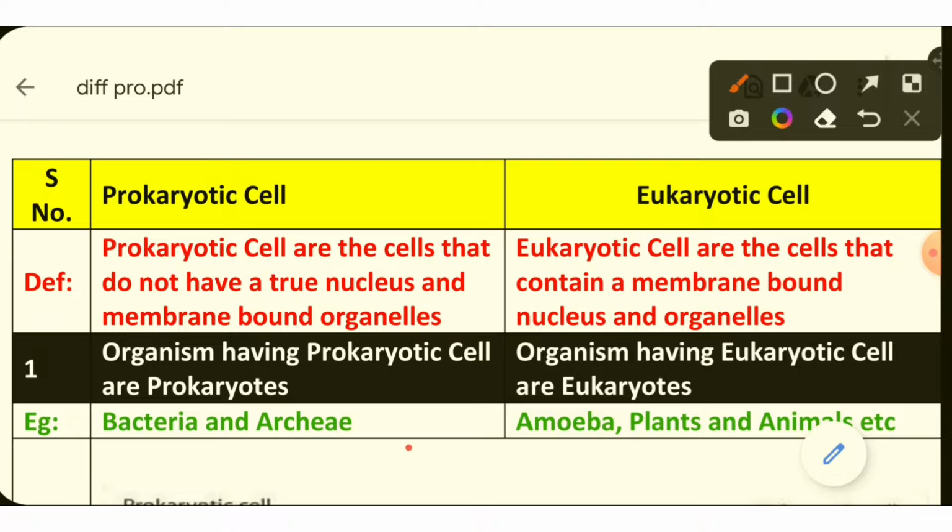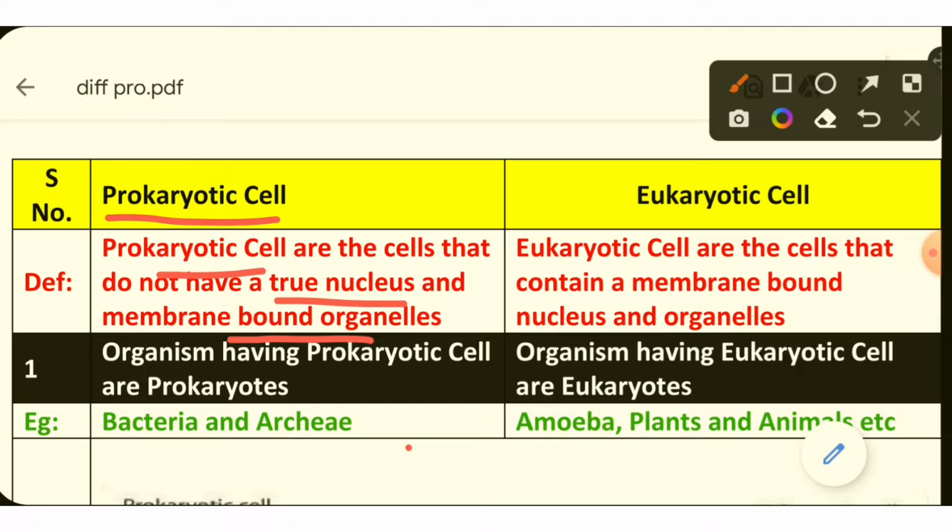So the first point is all about definition. Prokaryotic cells are the cells that do not have a true nucleus and membrane bound organelles. We had already discussed the true nucleus in our last session. So what is a true nucleus? A true nucleus is a well defined nucleus surrounded by a nuclear membrane, and membrane bound organelles are cellular structures that are bound by a biological membrane. We will read about them in our next sessions in detail.